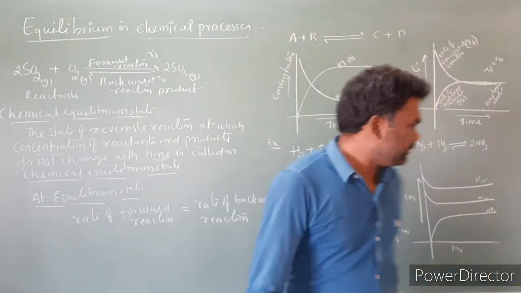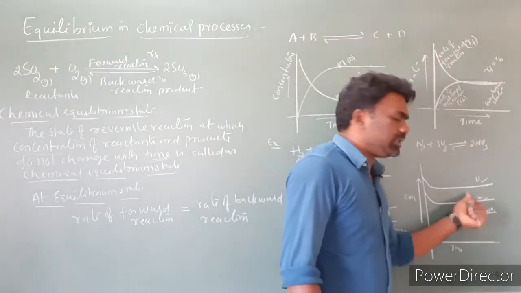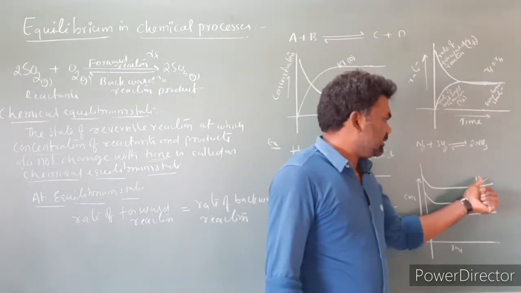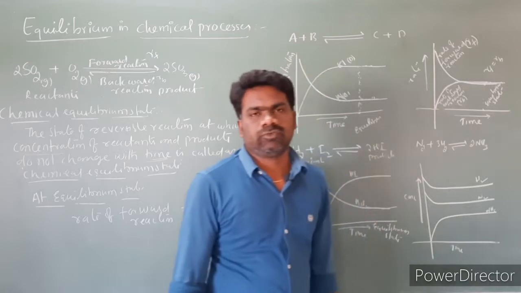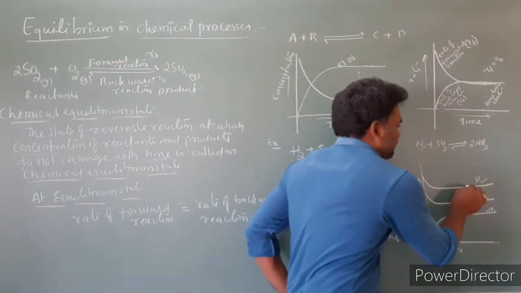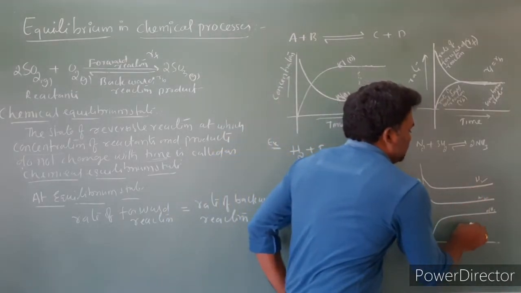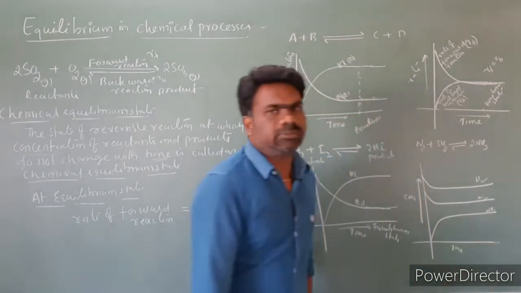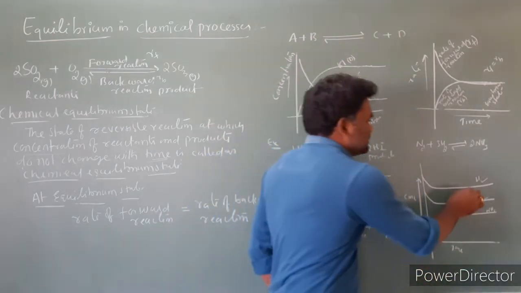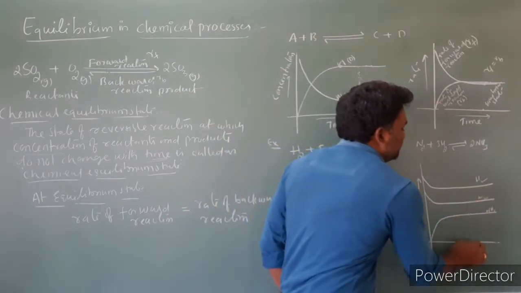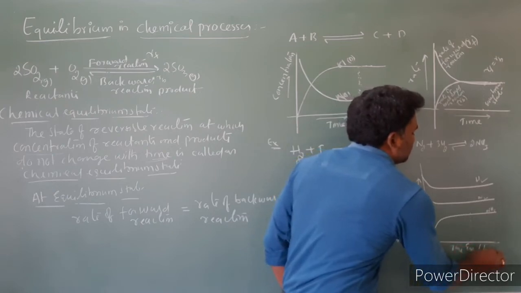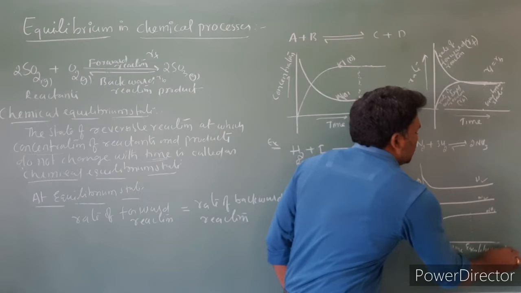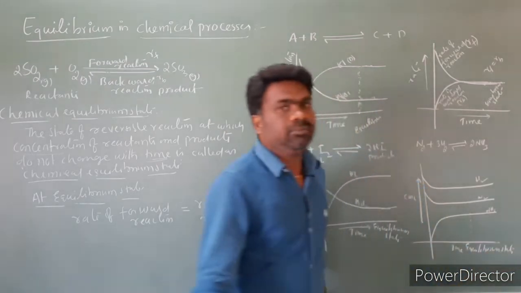So look at this graph. At a particular point of time, the concentrations of hydrogen, nitrogen and ammonia do not change with time. This is the point I am talking about. At this point, concentrations of reactants and products do not change with time. This stage we call the equilibrium state.